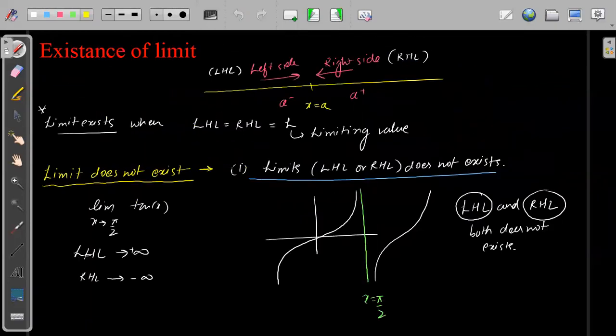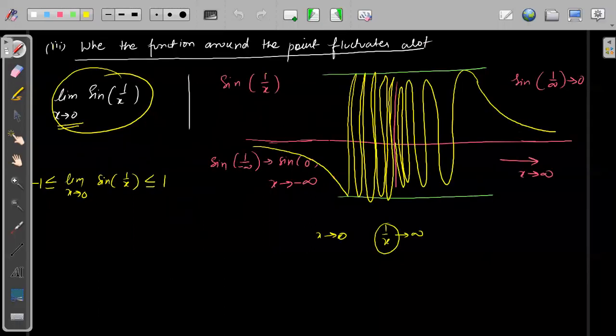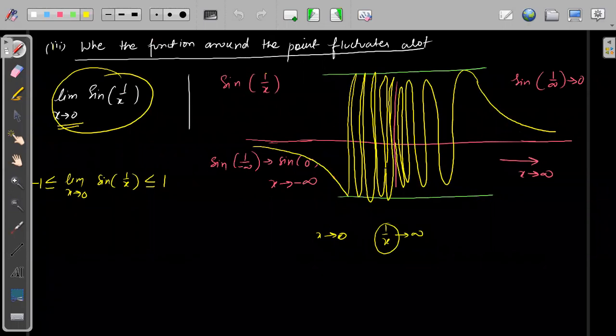So the first case was that the limit does not exist at all: the left hand side and right hand side do not exist, or either one of them does not exist. The second case was that the right hand side and left hand side limits exist, but they are not equal. The third case is that you cannot find the value, because it will have a value, but it is fluctuating a lot. We know that it will have a limited value.